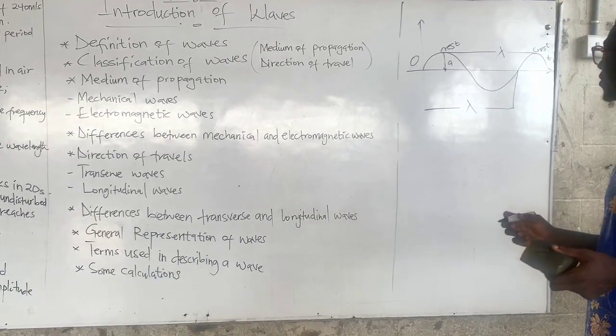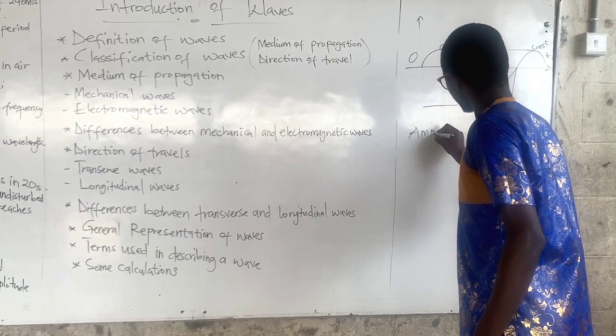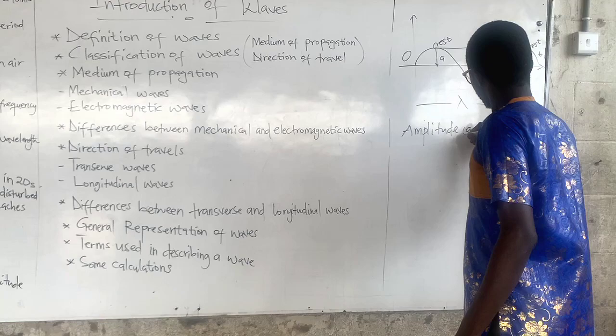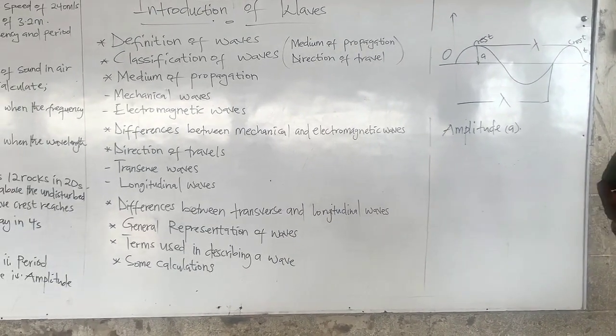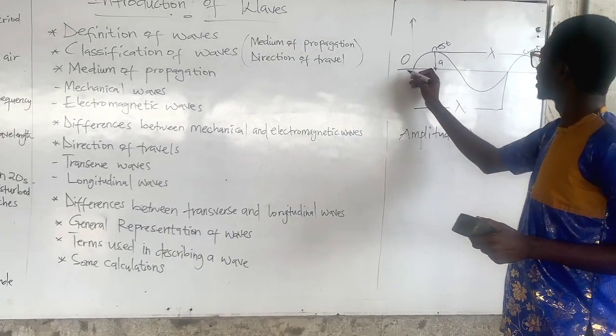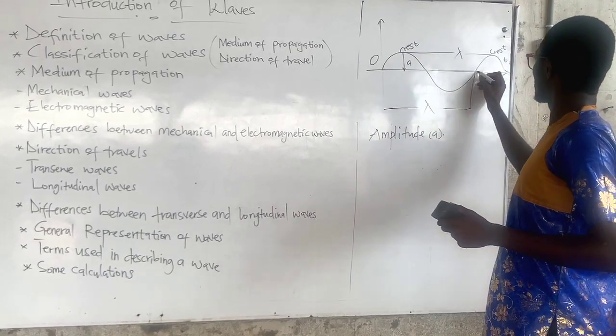The first thing we are going to look at is amplitude. Amplitude is simply the vertical displacement of a wave. This is the horizontal direction of a wave.